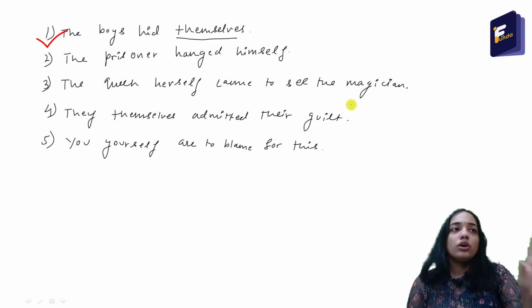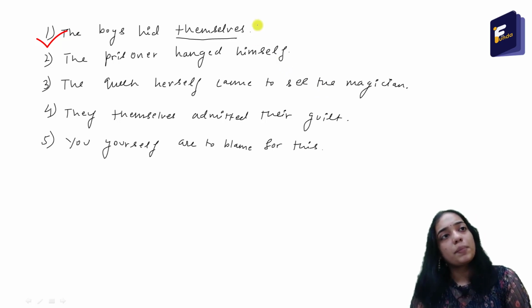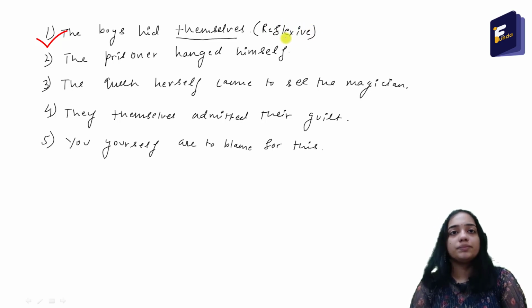So the whole sentence without the word themselves doesn't make any sense. That is why here the word themselves is reflexive. Simple. This is how I solved using the trick.